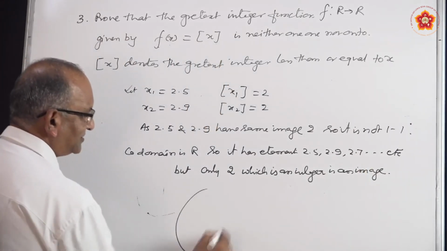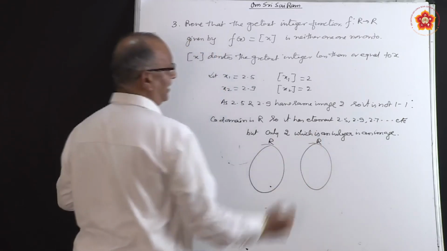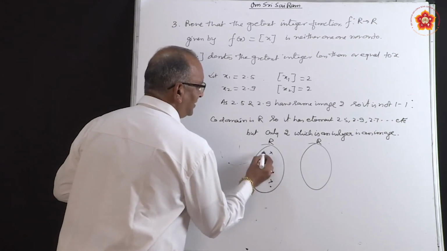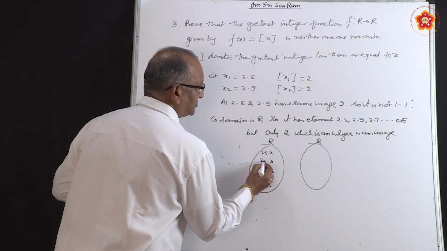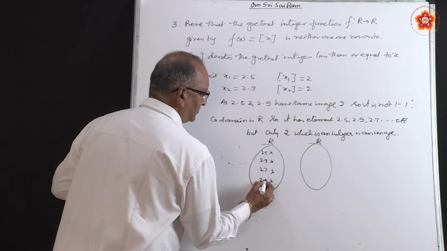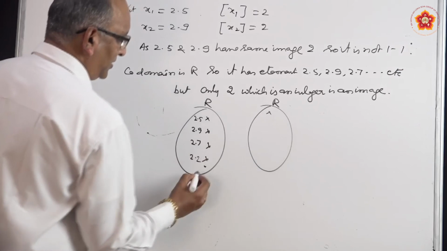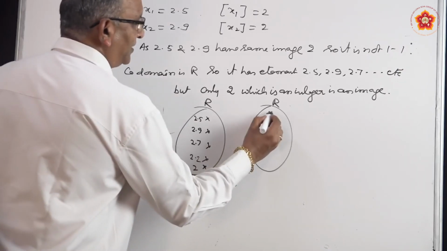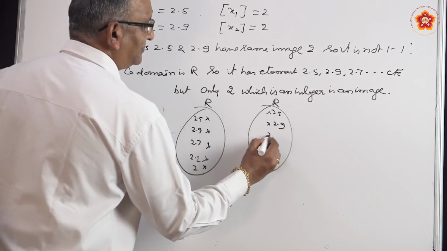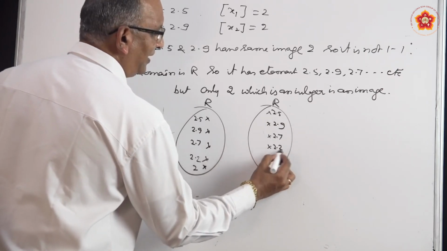It is something like this. This is one set, this is another set. Let us say this is R, this is also R. Just for our understanding, let us say this is 2.5, this is 2.9, this is 2.7, this is 2.2, etc. Here also we have got 2.5, 2.9, 2.7, 2.2, and also it has got 2.